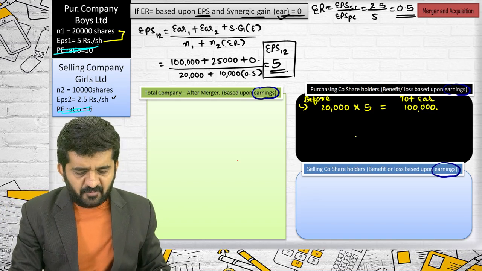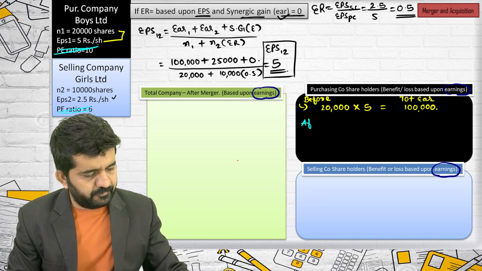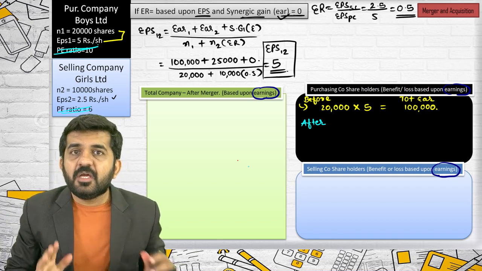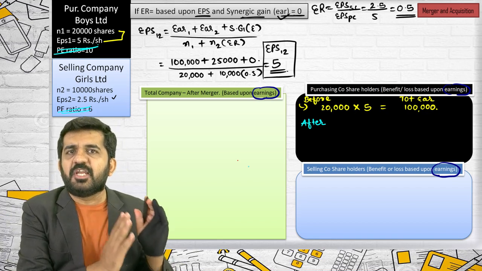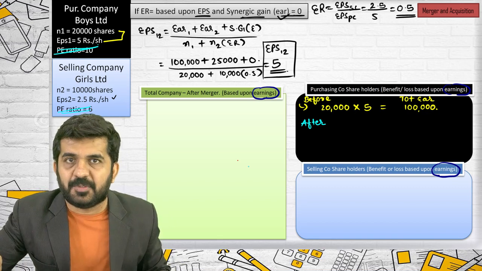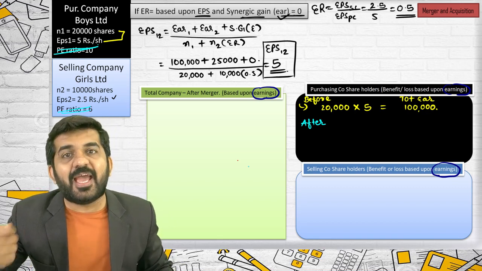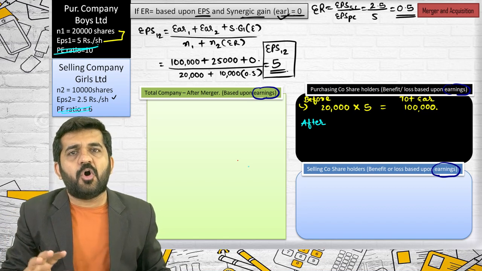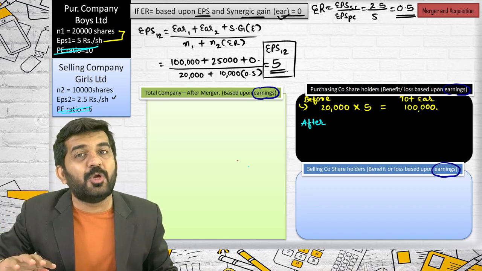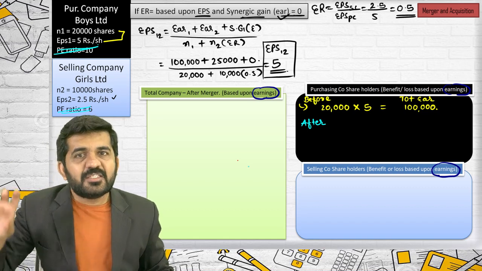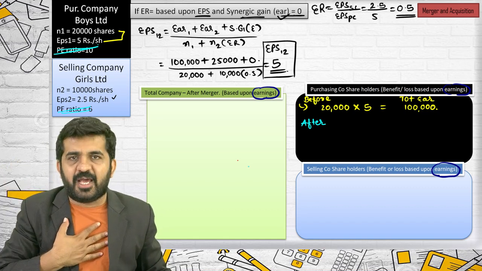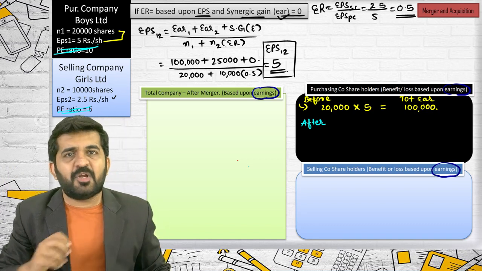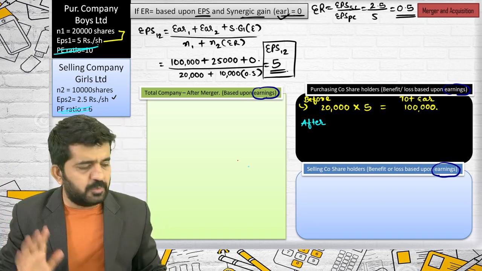What has happened after? How many shares they will be having? Try to understand, the company which is liquidated or closed is the selling company. Purchasing company is as it is. It is still growing. If you are holding 100 shares of that company, you will still be holding 100 shares. Say if I am a shareholder of Reliance and Reliance purchases some company, my number of shares will not increase. My number of shares will remain as it is.